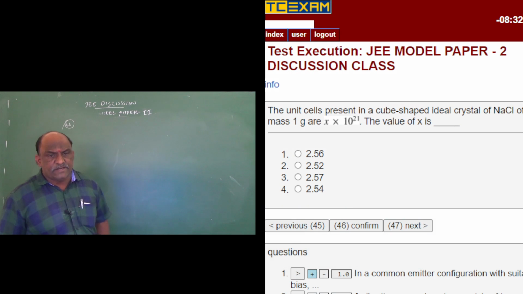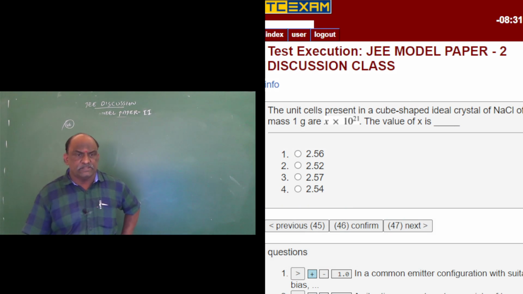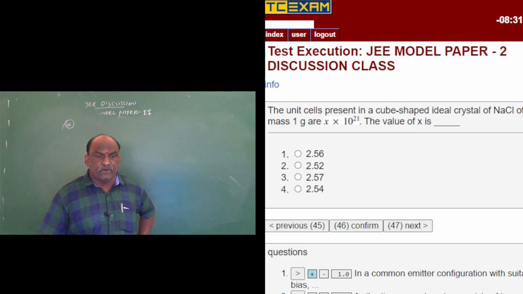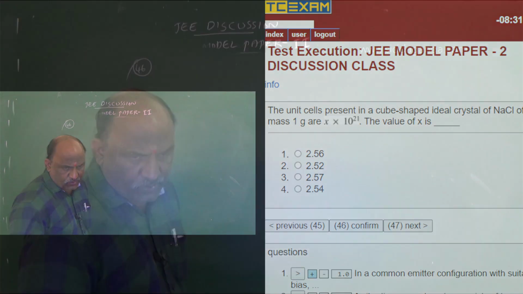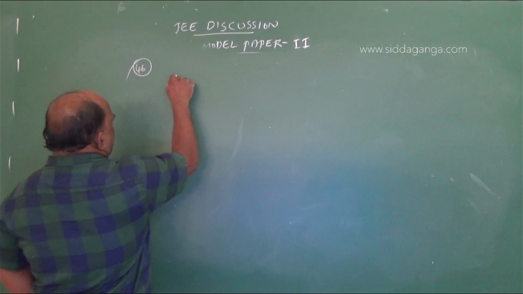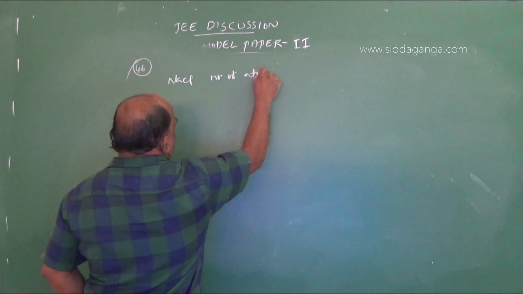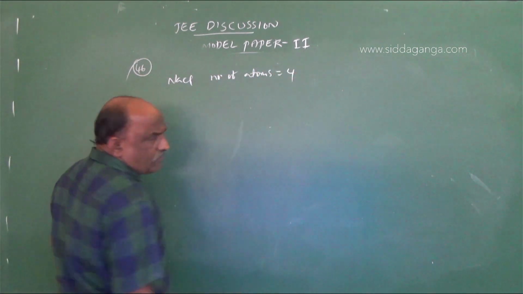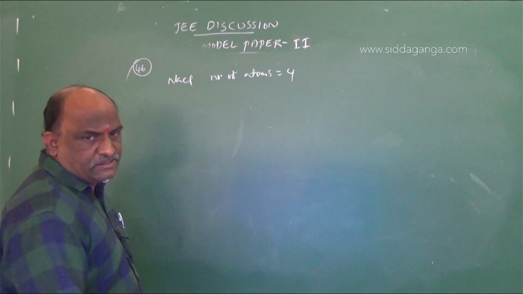The unit cells present in a cube shaped ideal crystal of sodium chloride of mass 1 gram is x into 10 power 21. The value of x is? This is a very simple question. It is NaCl, the number of atoms per unit cell is equal to 4. So here we have to find the unit cells.